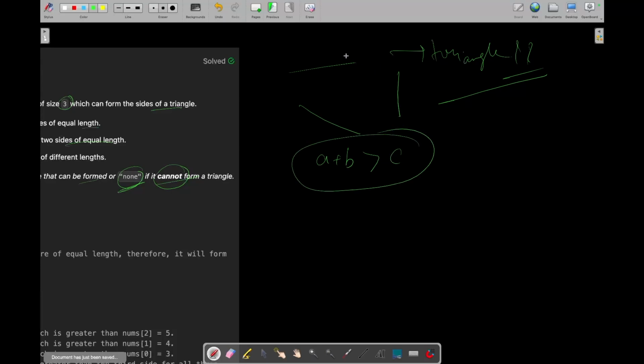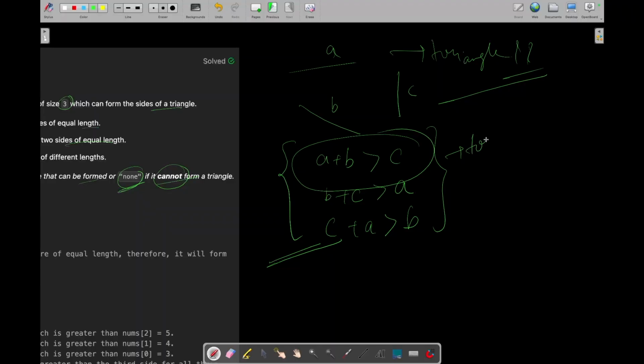The sum of any two sides, let's say this is A, this is B, this is C. So A plus B should be greater than C, B plus C should be greater than A, and C plus A should be greater than B. The sides of a triangle should satisfy this condition that the sum of any two sides should be greater than the third side. Only then they can form a triangle. Okay, we got to know this condition.